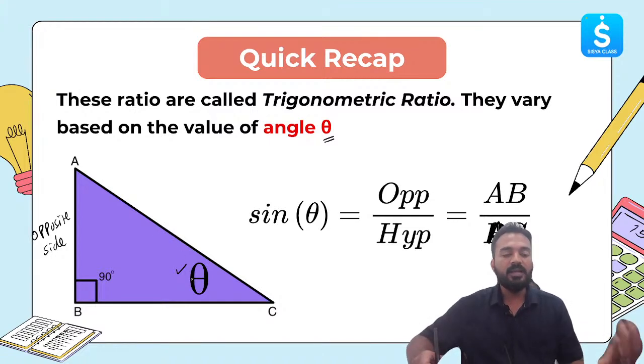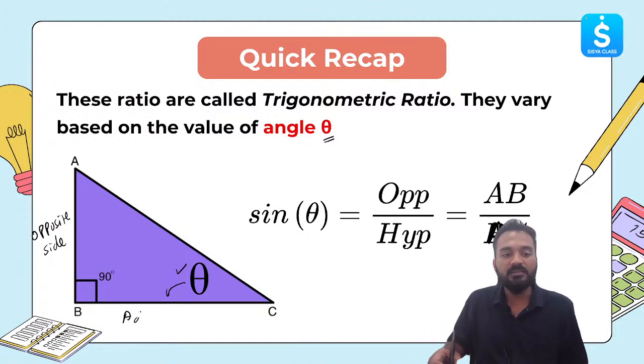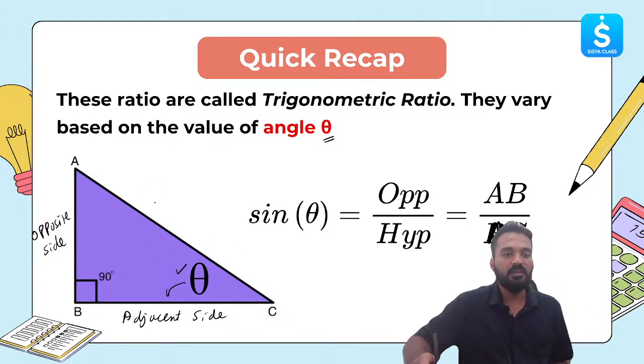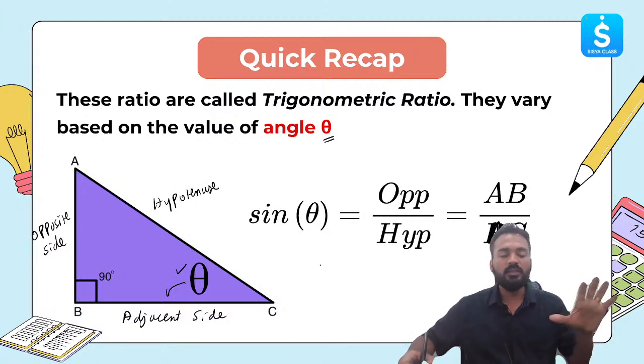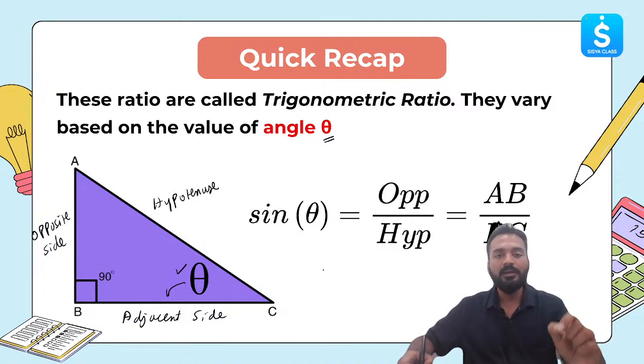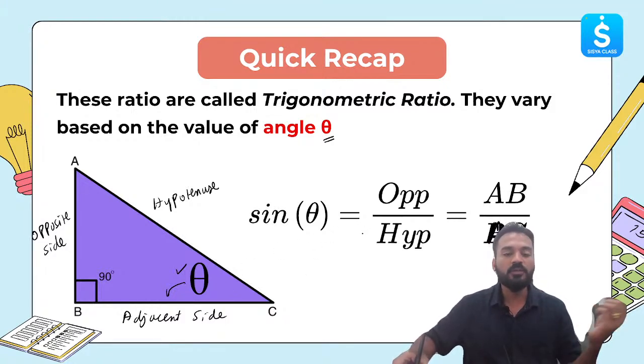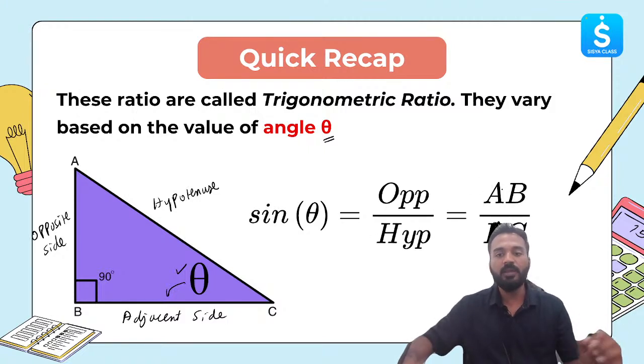If I consider theta and ask you what is the adjacent side to theta, you will say the adjacent side is just on the side of this. This BC is the adjacent side. And there is only one hypotenuse in a right triangle, which is AC in this case, opposite to the 90-degree angle. These 3 sides need to be remembered with respect to one reference angle, which here is theta. So sine theta is equal to opposite side by hypotenuse. Here the opposite side is AB, the hypotenuse is AC. AB by AC is sine theta.